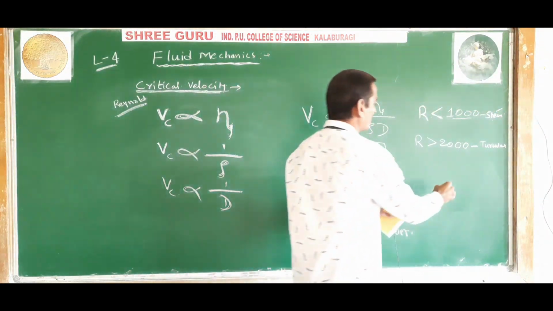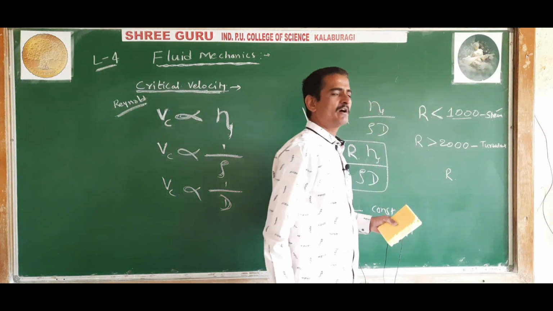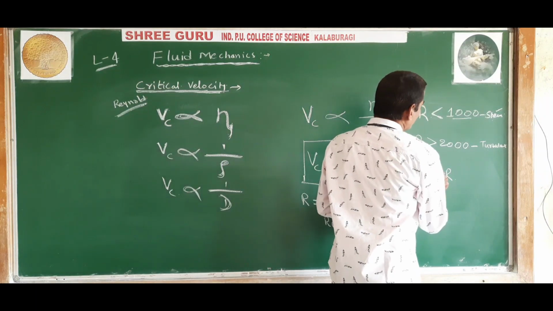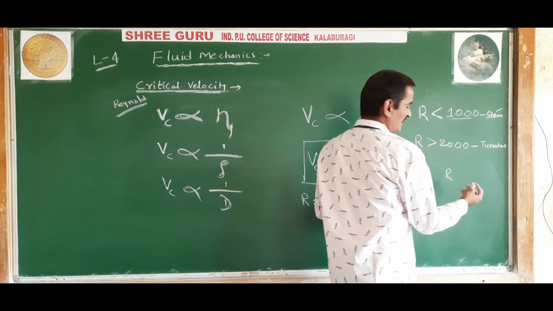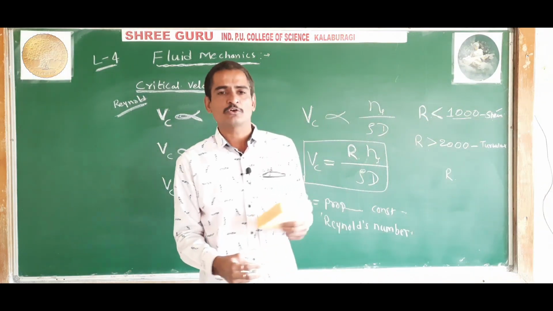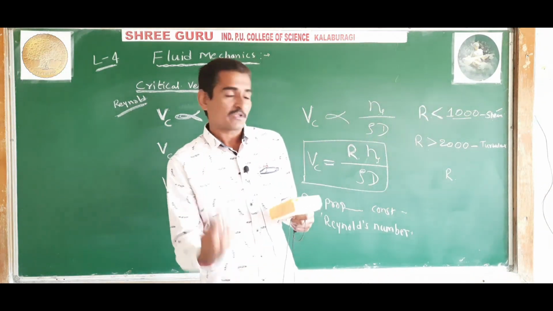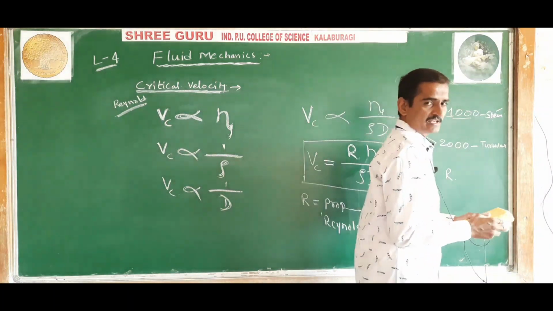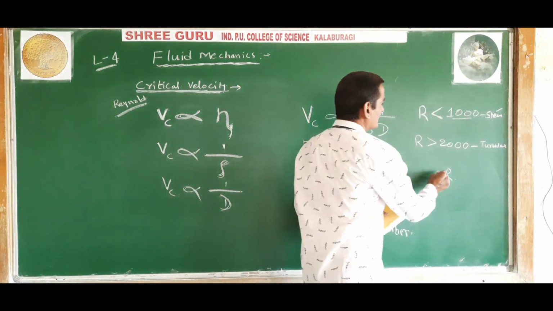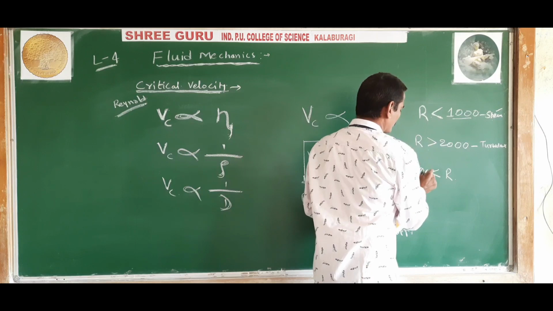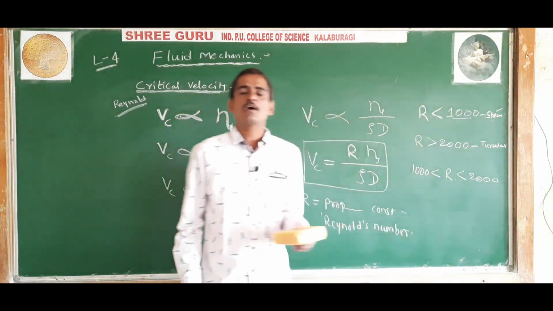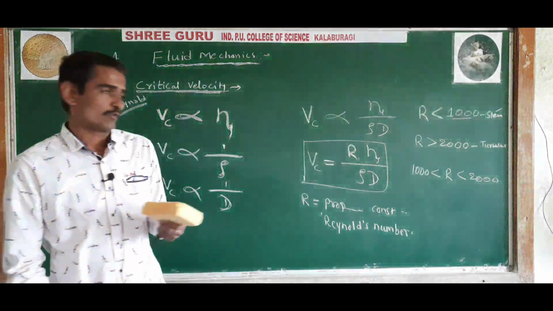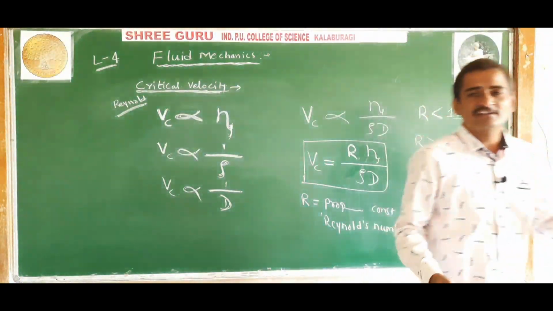If the value of Reynolds number is greater than 1000 and less than 2000, then the flow of liquid is an unstable flow.